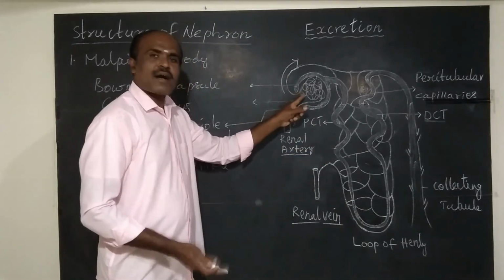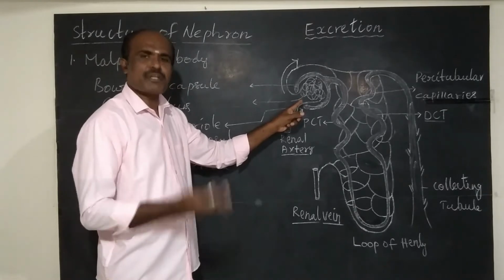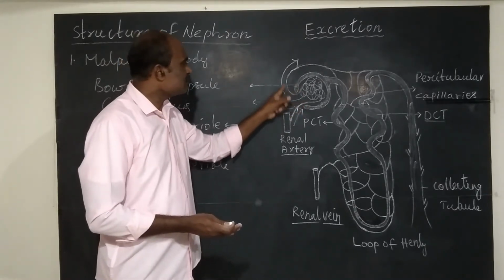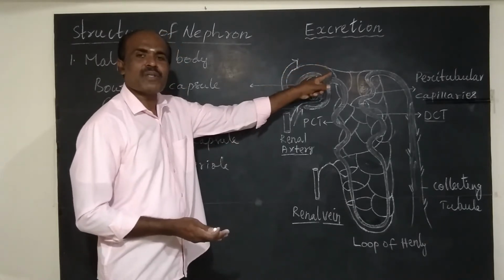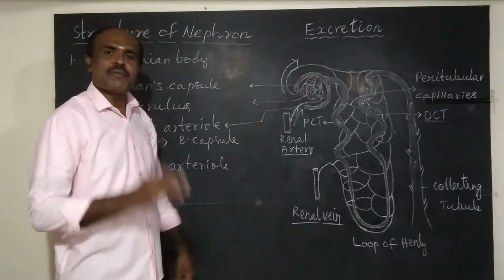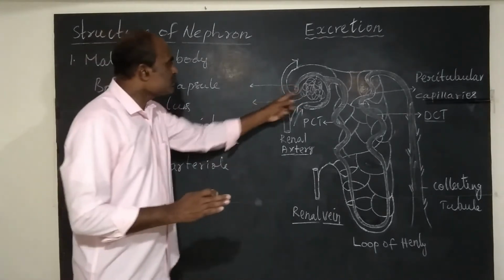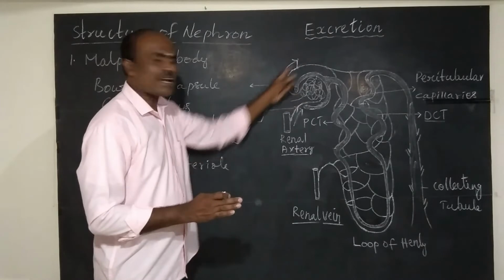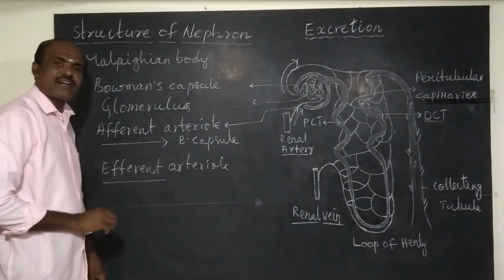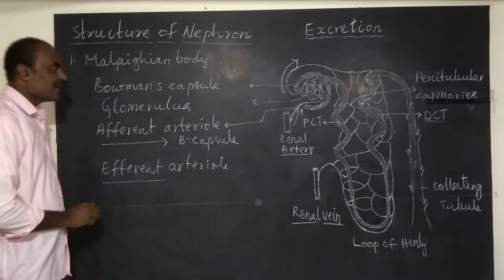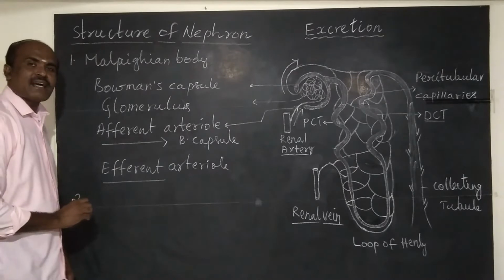Then, after the separation of impurities, blood without impurities comes out of the glomerulus through efferent arteriole. Efferent arteriole, that is filtered blood, purified blood, moves away from or is carried away from glomerulus. That is the meaning of efferent arteriole. Then let us talk about second part, that is renal tubule.